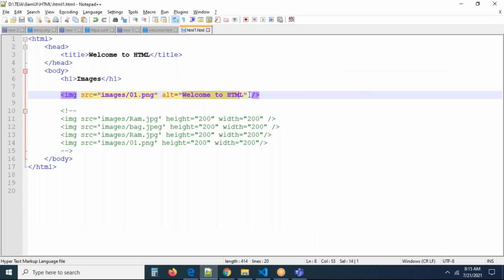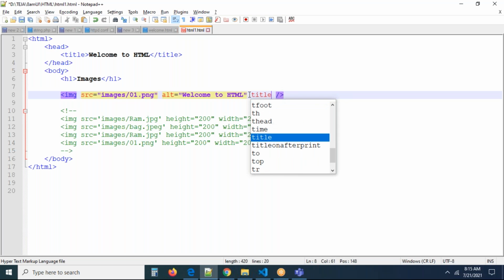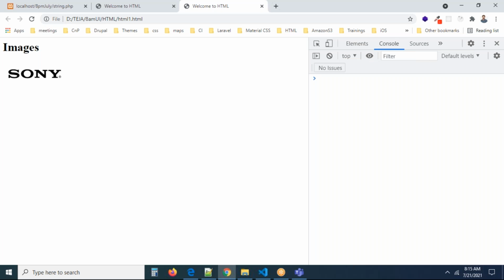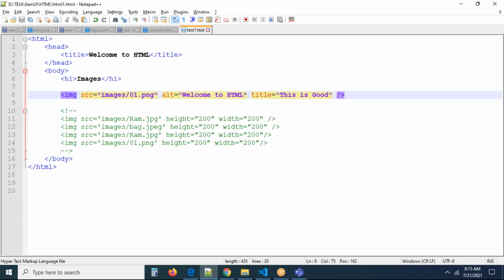Where did this alt go? Now you can see I'm adding one more thing called the title attribute. I'm simply writing "this is good". Now you can refresh the page. Where is "this is good" and where is "welcome to HTML"? We are adding the attributes to an image.